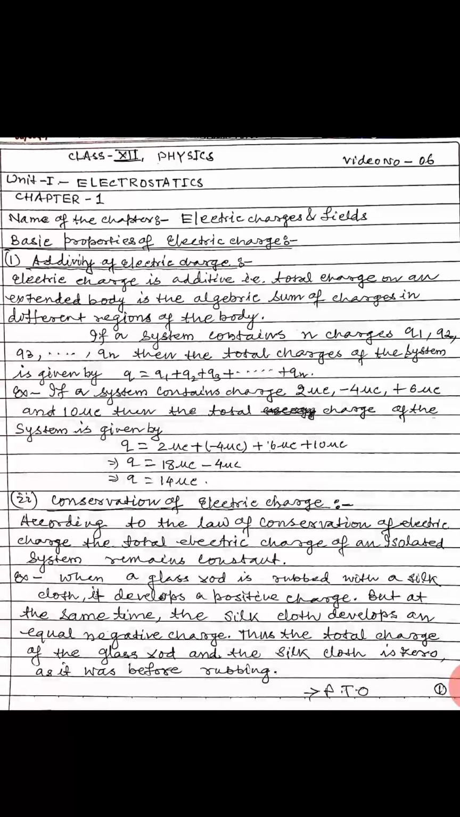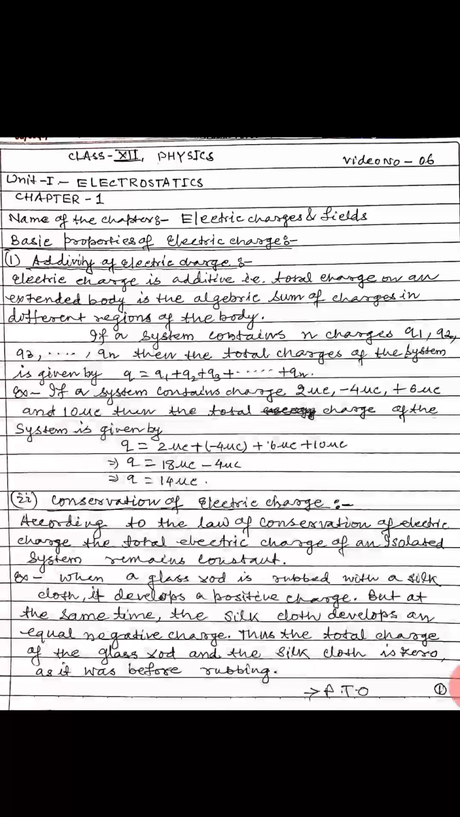For example, if a system contains charges 2 μC, minus 4 μC, plus 6 μC and 10 μC, then the total charge of the system is given by q = 2 μC minus 4 μC plus 6 μC plus 10 μC = 18 μC minus 4 μC = 14 μC.